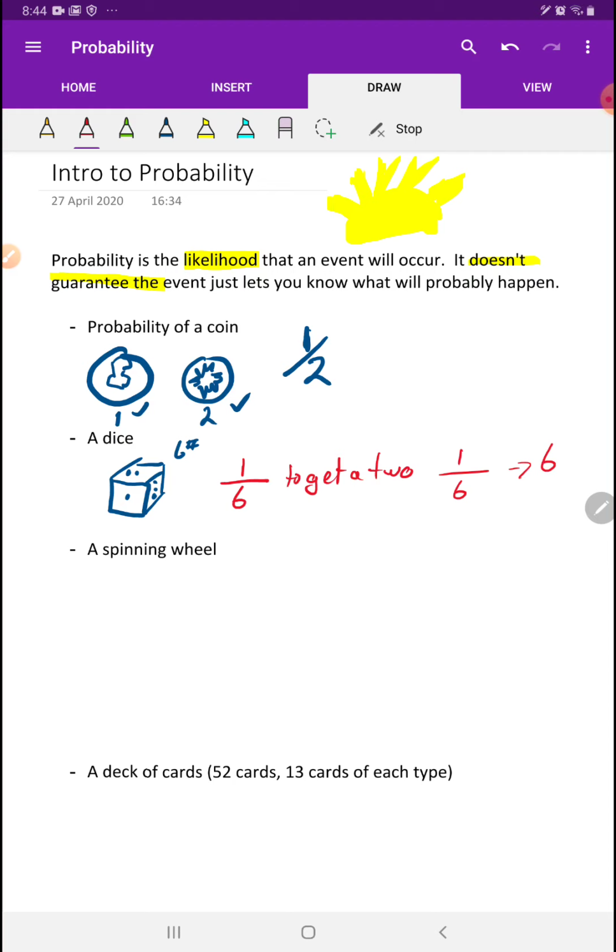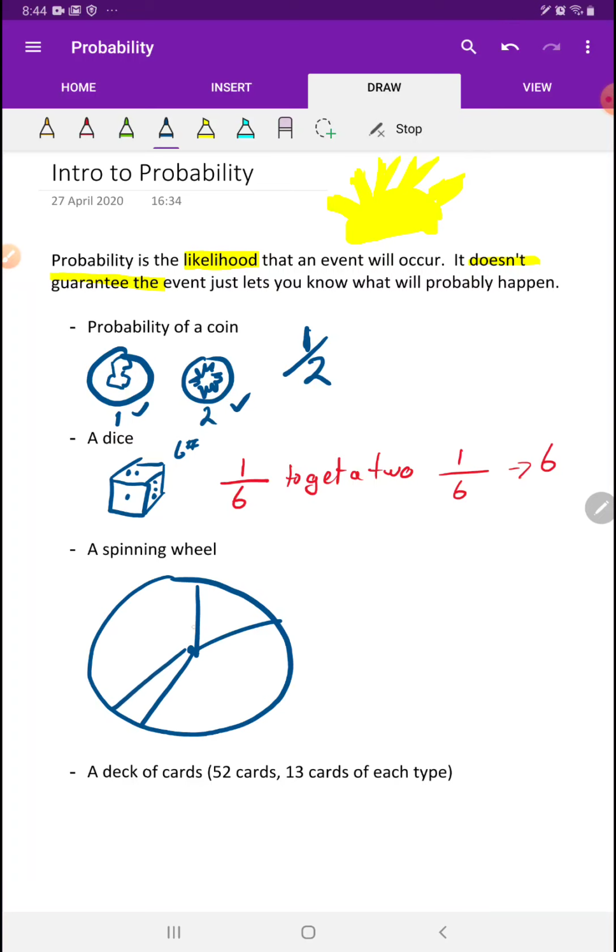All right, a spinning wheel is a little bit more complicated because a spinning wheel can be set up in all sorts of different ways. So when it's talking about a spinning wheel, you're going to end up with something that looks a bit like a graph, a circle graph, or a fraction piece, okay? And in this case, we have to make sure that everything on this graph is divided into equal pieces. So for example, if this is, let's make it red because this is a red pen. This is red. We'll make this one green. Lovely. We'll make this one orange or yellow.